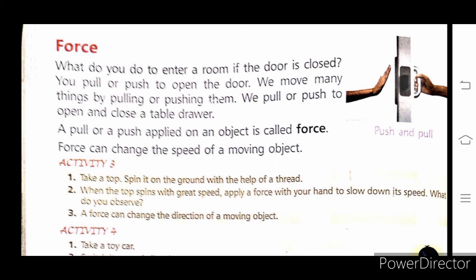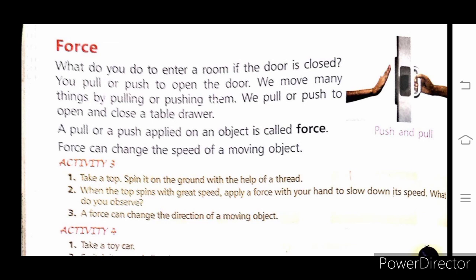See children, you all have a toy car. If you have a remote control car, then you switch on that car and let it move. Keep that toy on the tabletop, switch it on and allow it to run.